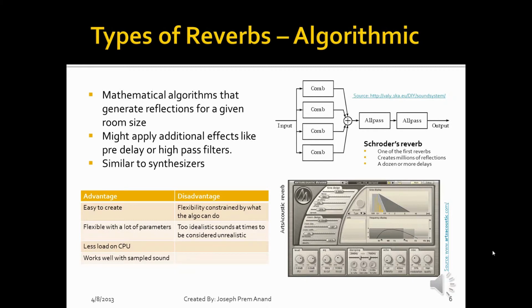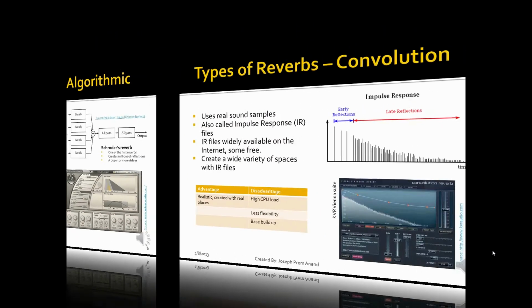The algorithms are based on careful analysis of the way the acoustic spaces affect sound. Algorithmic reverbs are easy to create and configure. There are a number of parameters that can be changed to produce the desired reverb effect. They can be used widely without worrying about CPU load. On the flip side, you are always limited to the extent of what a particular algorithm can do. Since they can also be configured in very ideal ways, at times they can sound fake. Due to this, it is recommended not to use algorithmic reverbs on solo instruments. However, they do work superbly on sampled sounds.